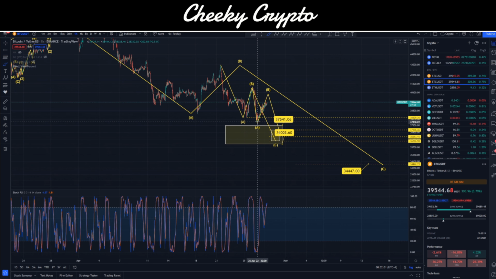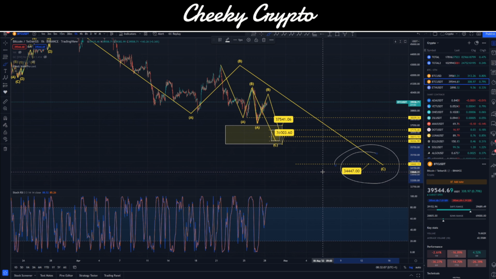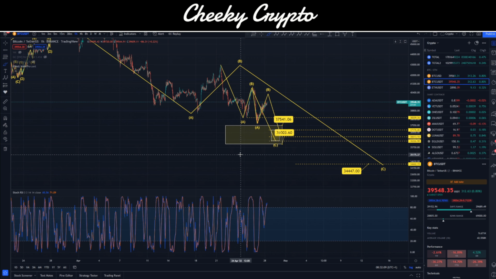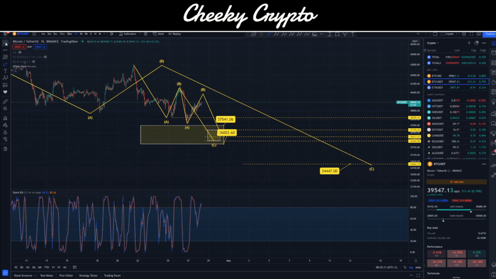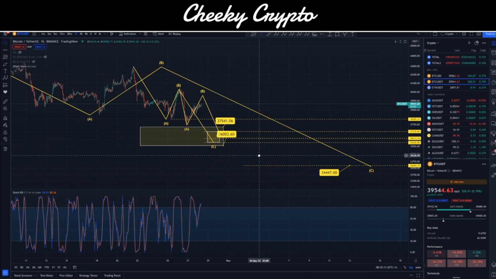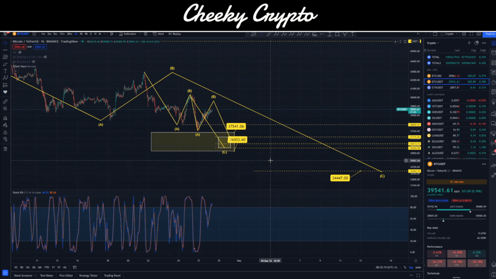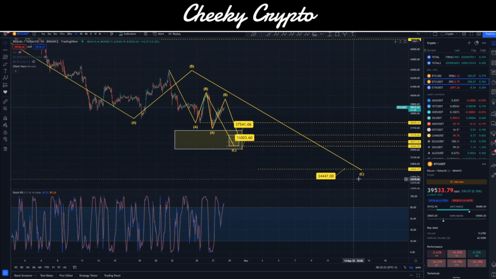I mean, I can't really give you timing, but based on the performance of what we've seen so far, I would estimate that by the end of May we should be down at $34,000. Approximately, and then we can kind of crack on with summer, June, July, August actually being relatively good months, and really taking it from there to see what kind of happens next. Because once we get to the bottom of this correction, I would expect some kind of larger surge upwards for BTC and those altcoins as well.